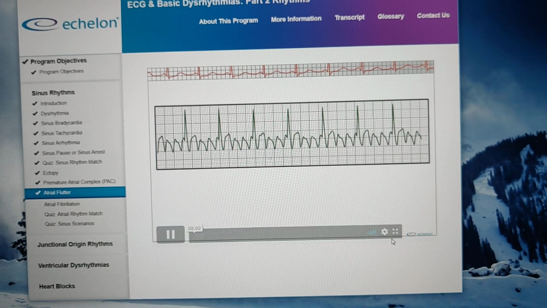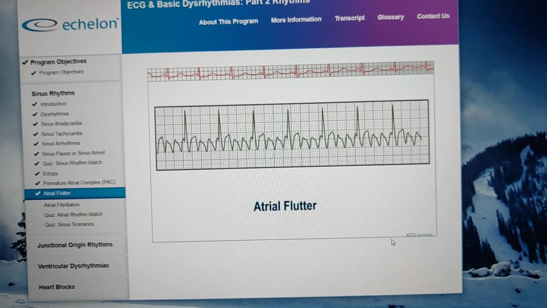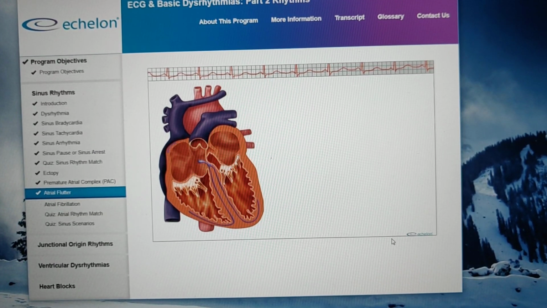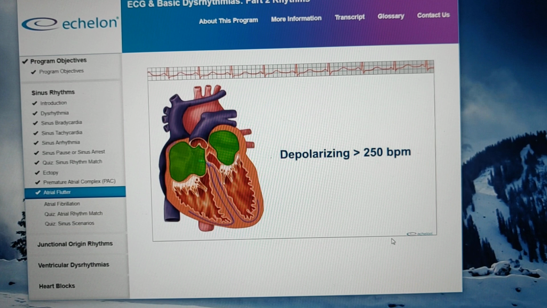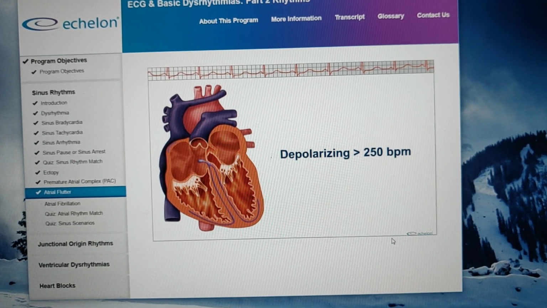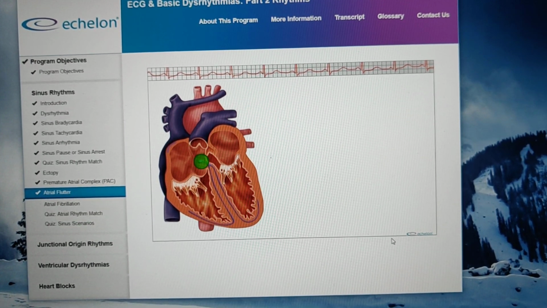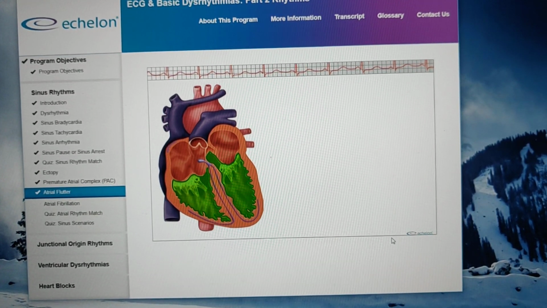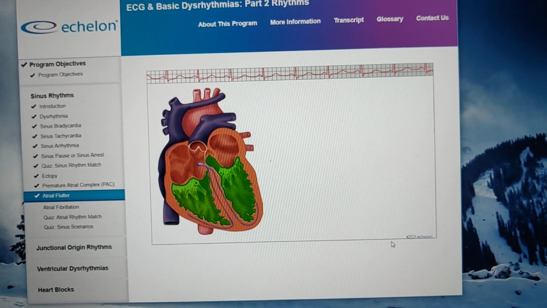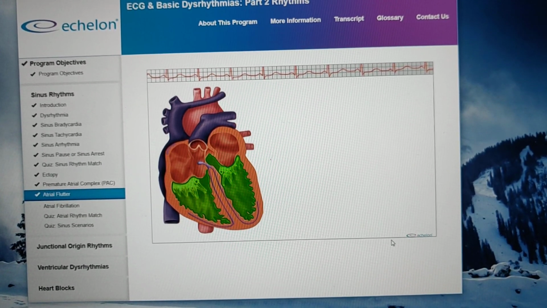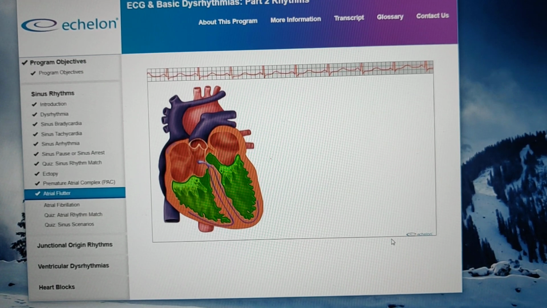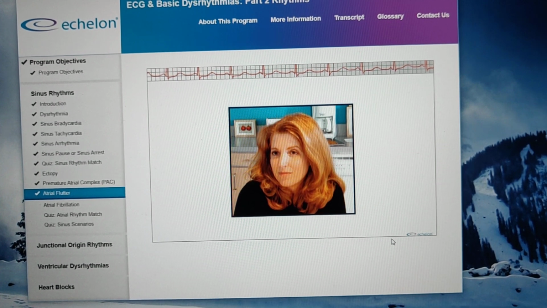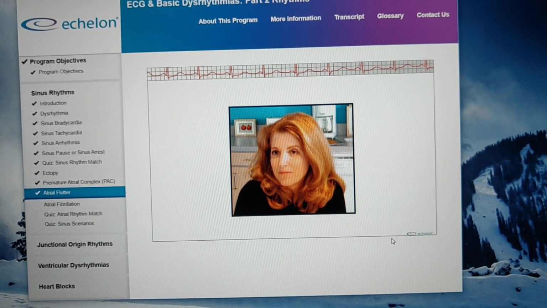Our next rhythm is atrial flutter, an ectopic rhythm that is caused by rapidly firing circuits in the atria that are depolarizing at a rate greater than 250 beats per minute. The AV node is stimulated by this huge number of electrical impulses, but it only transmits some of the impulses to the ventricles, and even then may only do so in varying ratios.